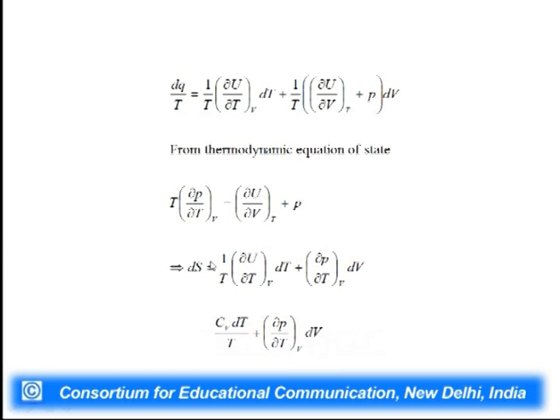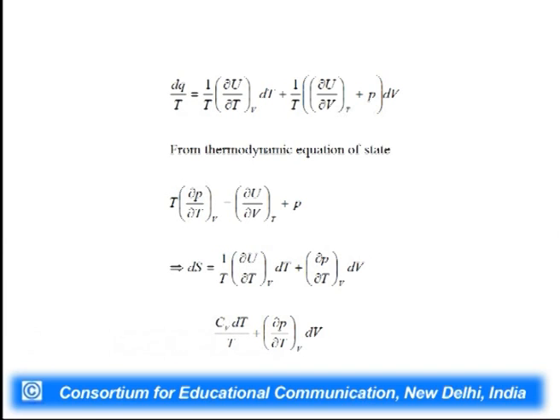so we can write dS is equal to 1 by T del U by del T at constant V dT plus del P by del T at constant V dV, and this is equal to Cv dT by T plus del P by del T at constant V dV. So, now we have a general equation. This is applicable to any process or any system which goes from a particular state to another state.